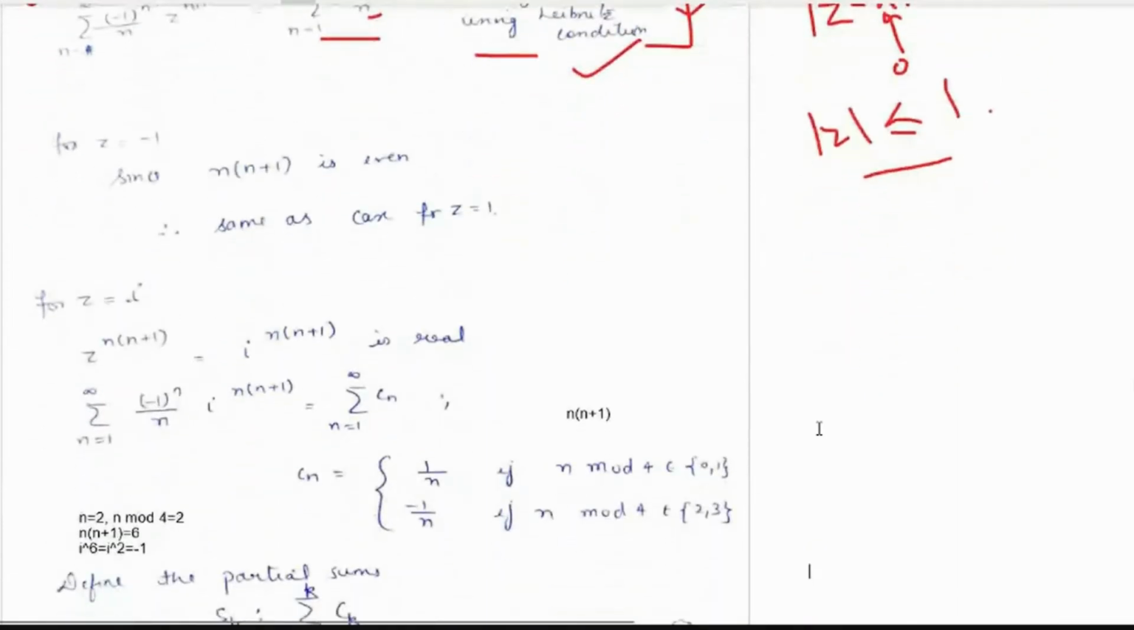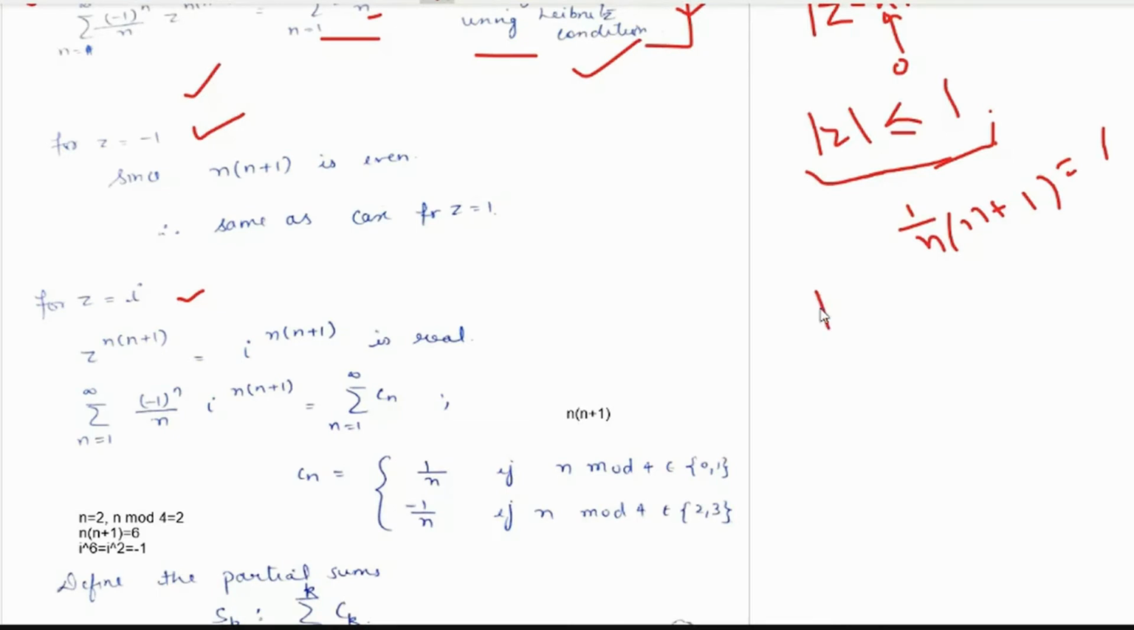Now, the question is, if z is equal to 1, then what would be the condition? If z is equal to -1, then what would be the condition? And if z is equal to iota, then what would be the condition? Right? Now since the radius of convergence is 1, whatever power you take, 1 upon n, its nth power, or the (n+1)th power, that would always be 1. So the radius of convergence in this case is 1. Clear?